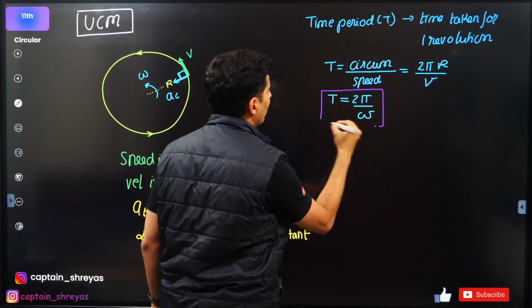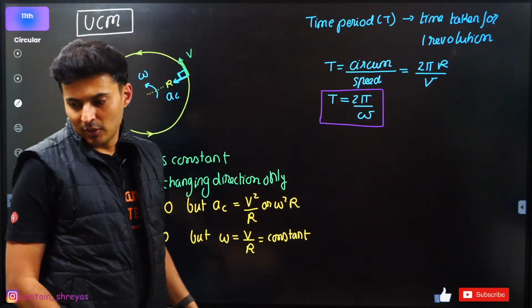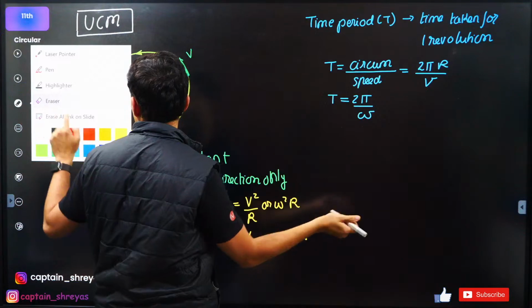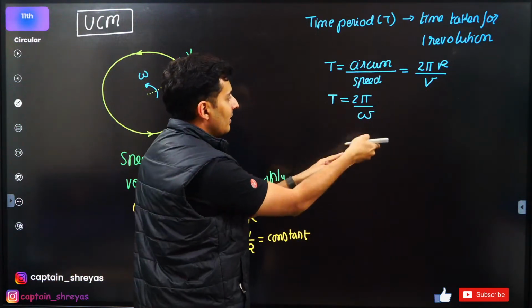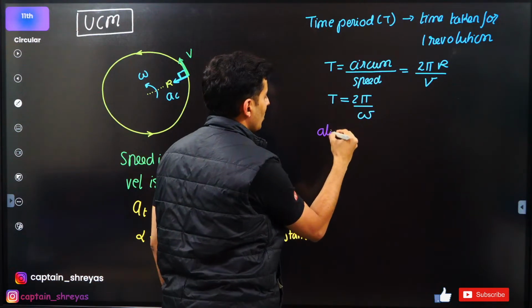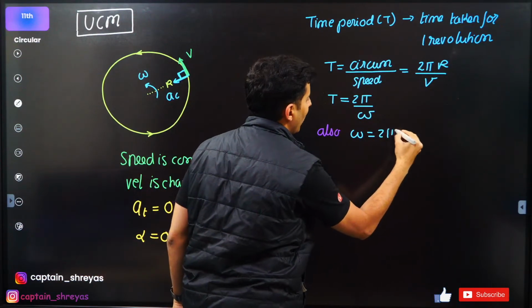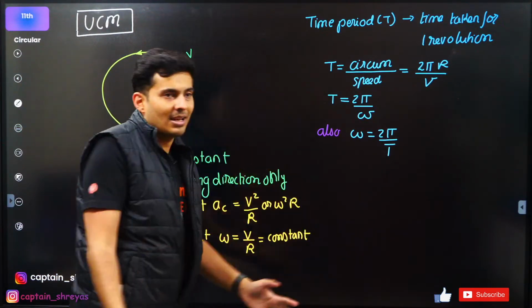Beautiful formula. Very important. You can also, if you don't want to look at it like this, take omega here and time period below. You can say that omega is 2 pi by time period. One and the same thing.